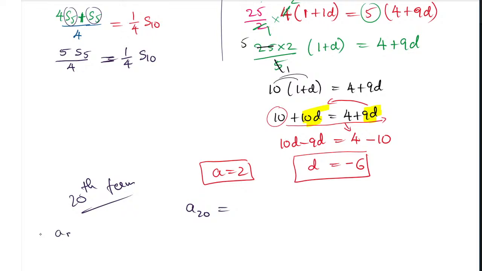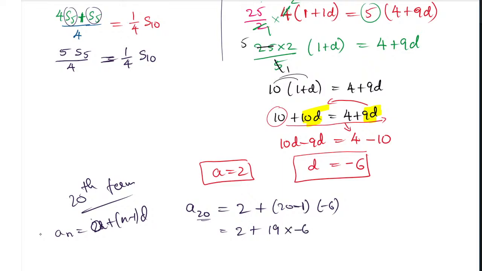An formula: An is equals to a plus n minus 1 into d. So a value we already know, that's 2, plus n minus 1, n value is 20 now, d value we already know, minus 6. Put it in a bracket. 2 plus 19, 20 minus 1 is 19, into minus 6.